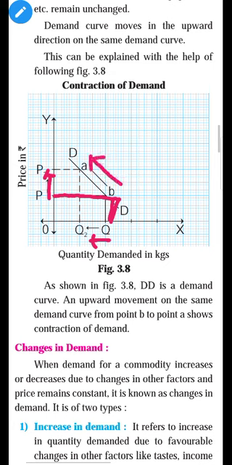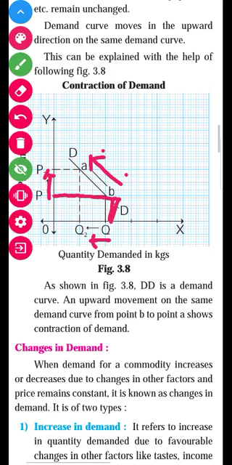As I told, it is just the opposite of expansion of demand, that is contraction of demand. So demand contracts from B to A. It is called contraction of demand. Okay students, so you can learn these two topics as a distinction between them. Let us quickly make the distinction.